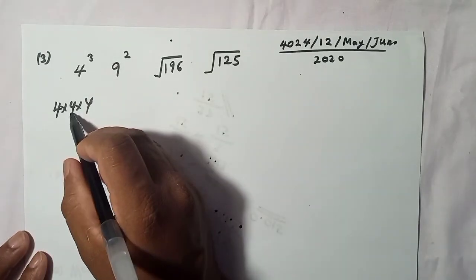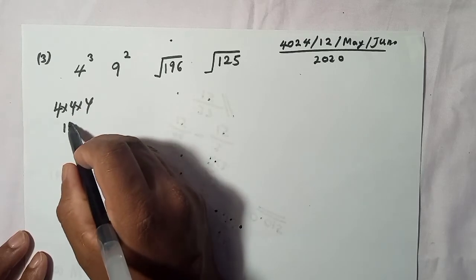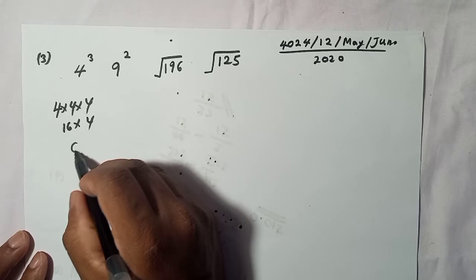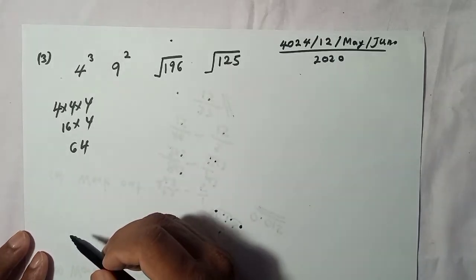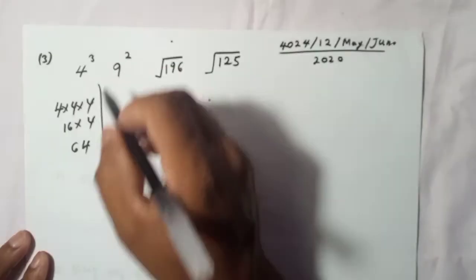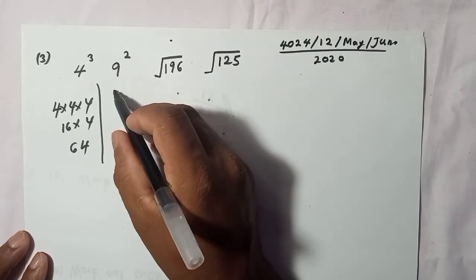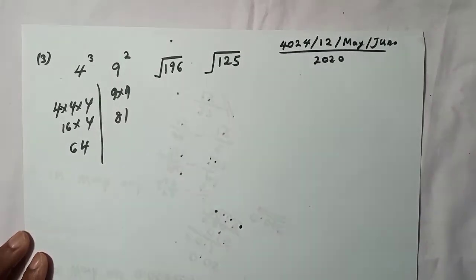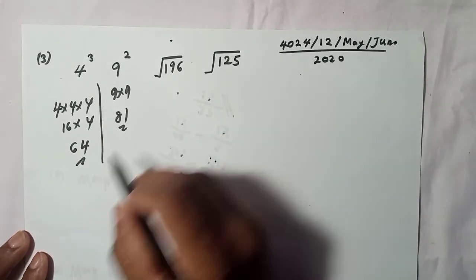So 4 into 4, what is 4 into 4? 16. 16 into 4. Again, 16 into 4, it will be 64, right? Okay, now I will do this one. 9 square means 9 into 9. Very simple, 9 into 9, so 81, right? Now we have these values.